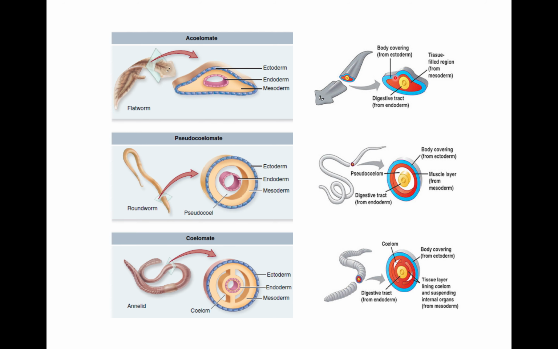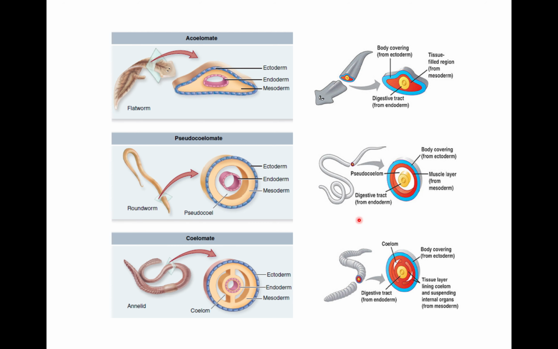In this diagram you can see a cross section of an acoelomate. Here connective tissue is forming the mesoderm. So this is the ectoderm, mesoderm, and the endoderm, which is forming the digestive tract. In the case of pseudocoelom, the pseudocoelom is present between the endoderm and the mesoderm, and it is partially covered or not covered by the peritoneum.